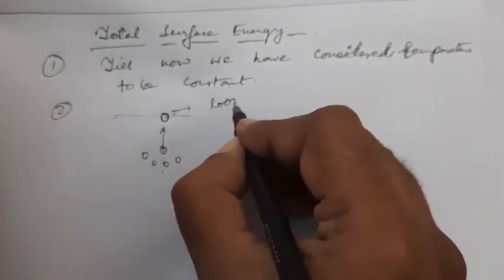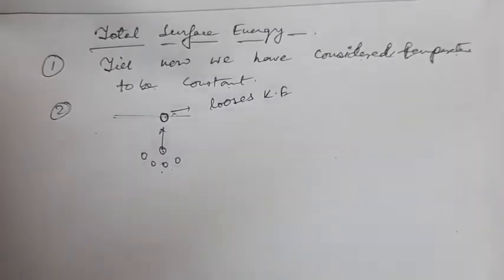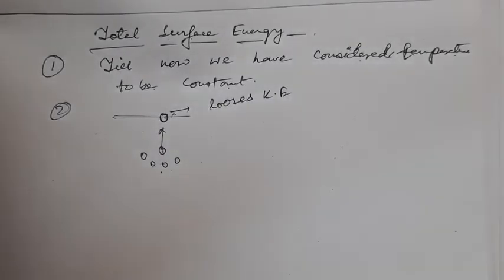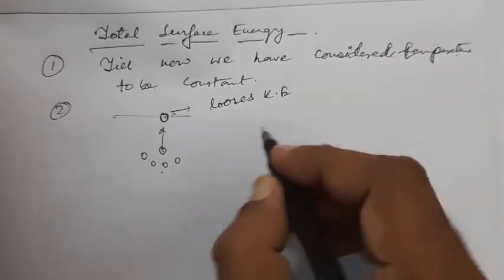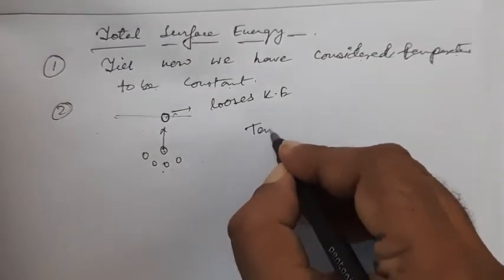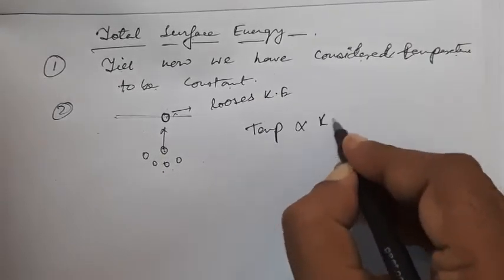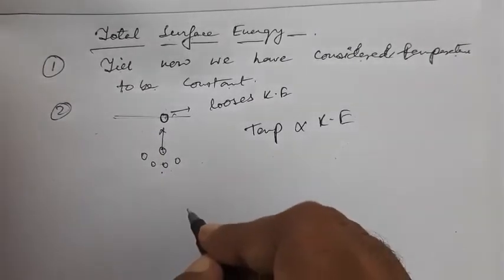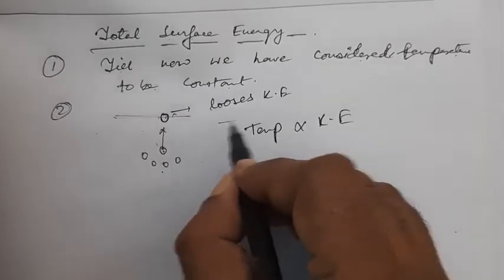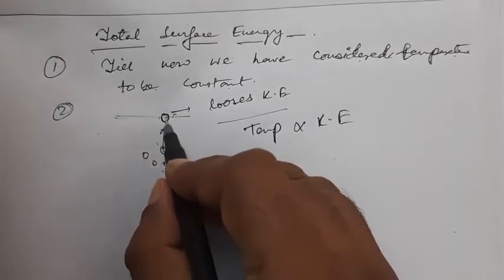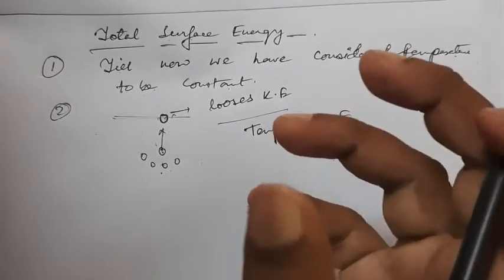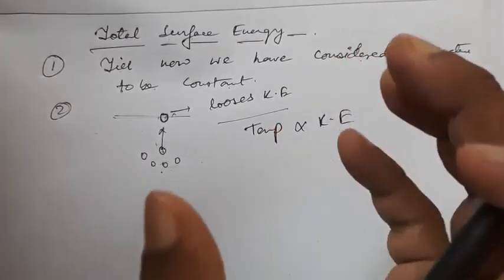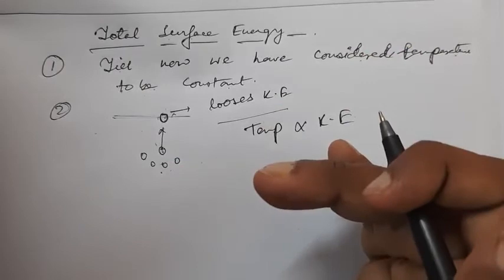Now, we all know that temperature is directly proportional to the average kinetic energy. So, if this molecule loses kinetic energy, what happens to the temperature? The temperature of the liquid decreases.